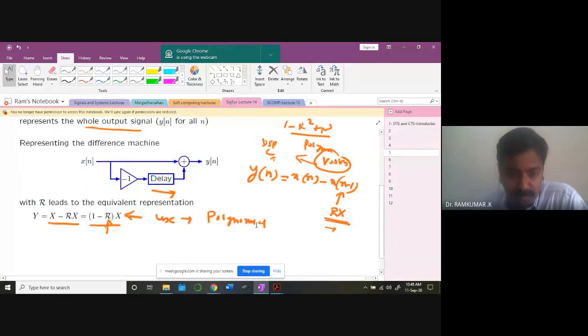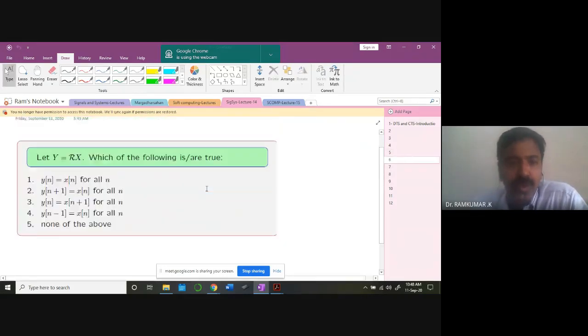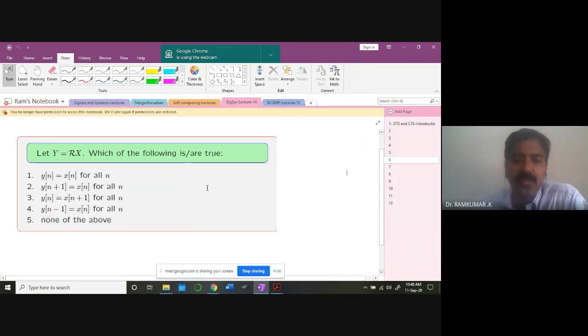All right, can I move on? Understood? It is a right shift operator I'm introducing. So for a delay, I'm introducing the right shift. Okay. Now look at this. Can somebody tell me which of the following are true? If y is equal to Rx, a right shift operator, which of the following are true?